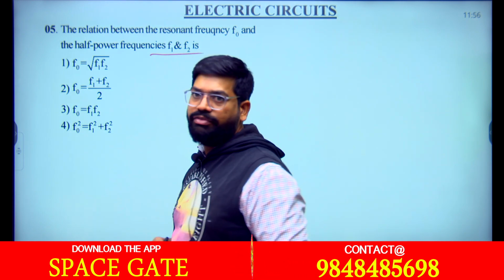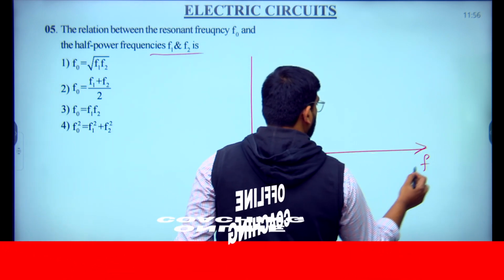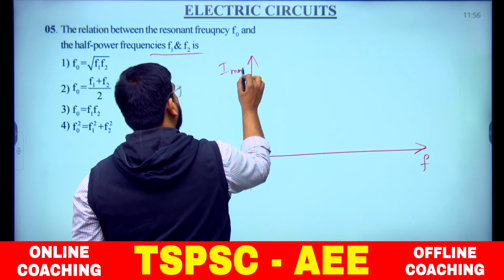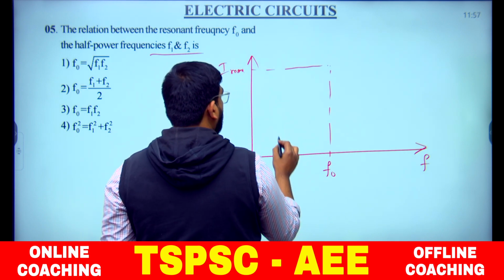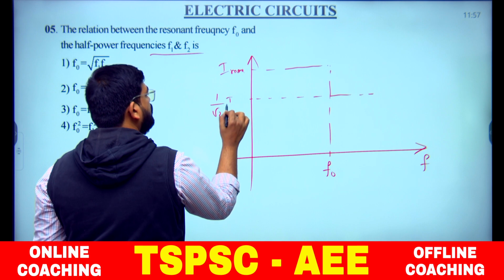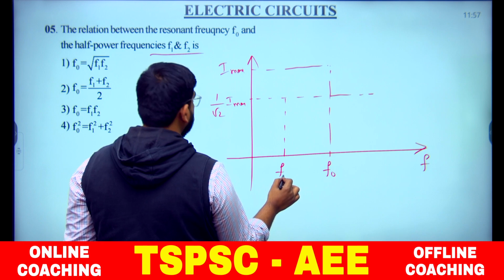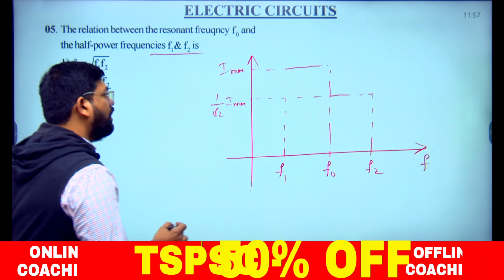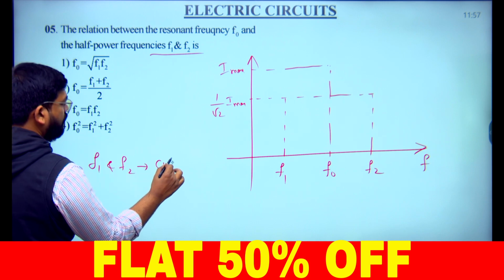The relation between resonant frequency and the half power frequencies. This is the frequency response for a series resonance circuit. Current is maximum at the resonant frequency F0, and current is 1 by root 2 times the maximum value at the cutoff frequencies, the lower cutoff frequency and the upper cutoff frequency. We call them F1 and F2, the cutoff frequencies.